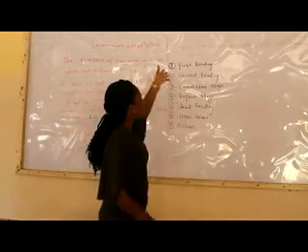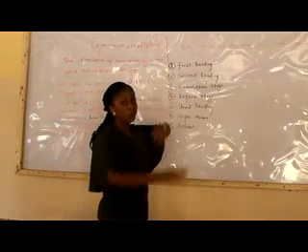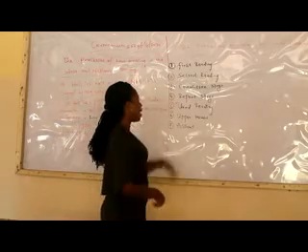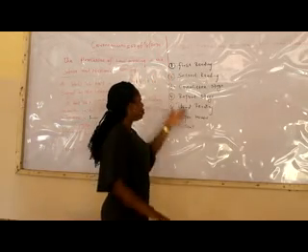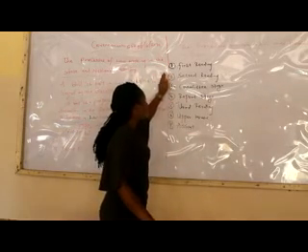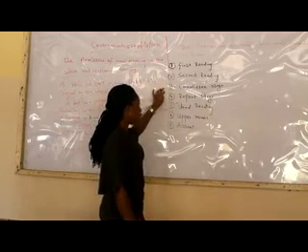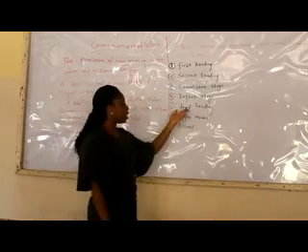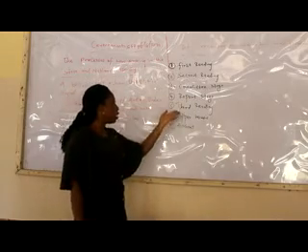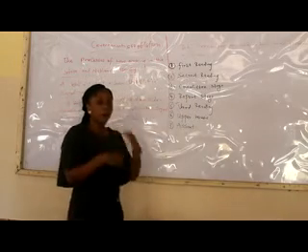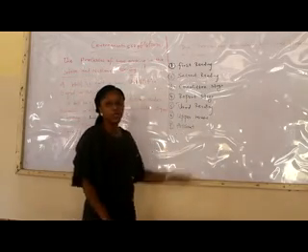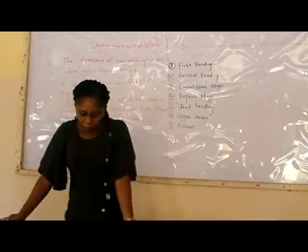Then we came down to the procedures on how a bill could become what? A law. And when I said first reading, secondly, the second reading, the third point, committee stage, the fourth point, report stage, the fifth, third reading, the sixth, upper house, and the last but not the least, assent.